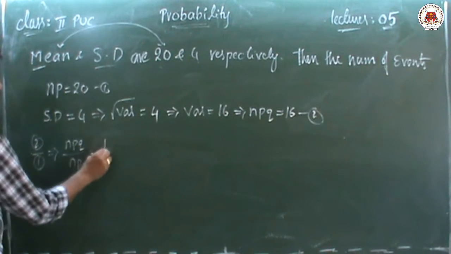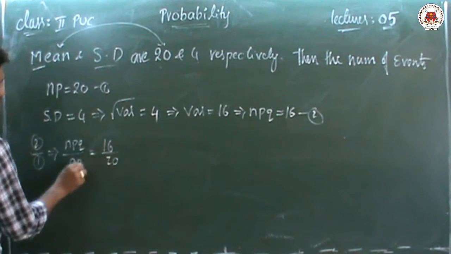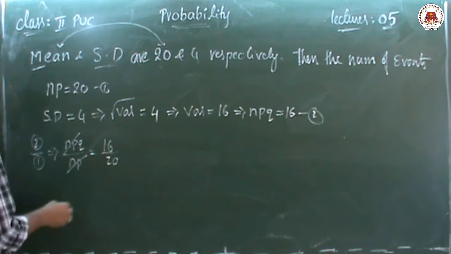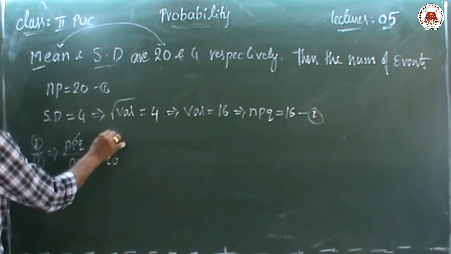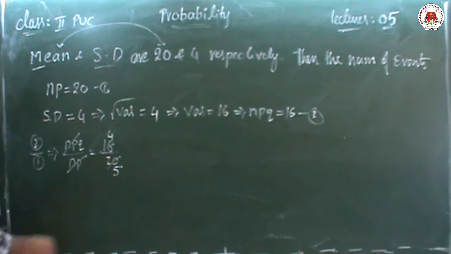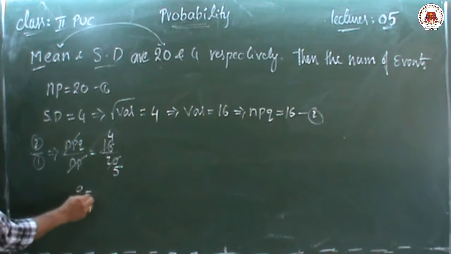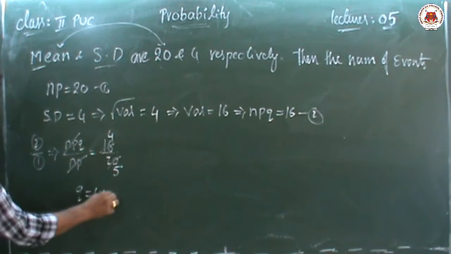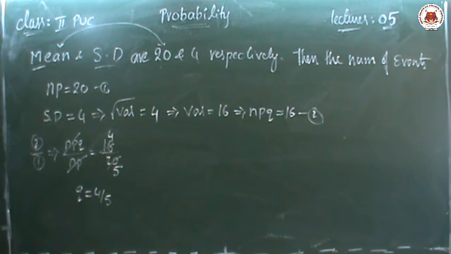So NPQ value is 16 by 20. So NP cancel, we can cancel with the 4 table. 4 4s are 16, 4 5s are 20. So what is the Q value? Q value is 4 by 5. Now we got the Q value.